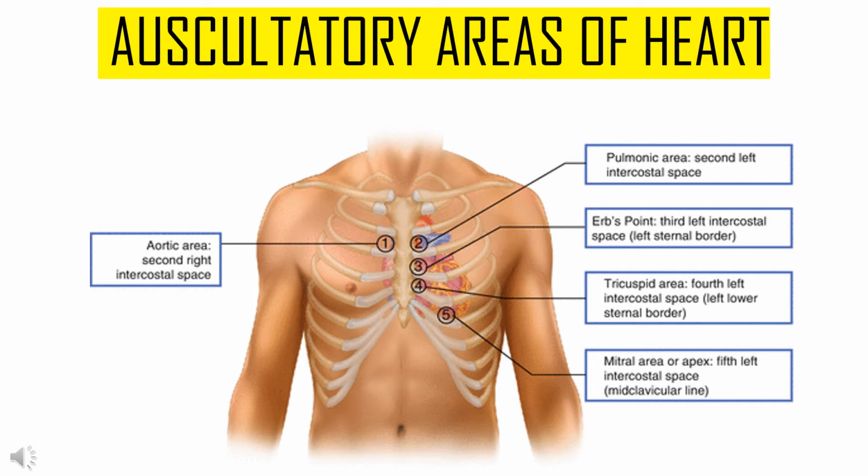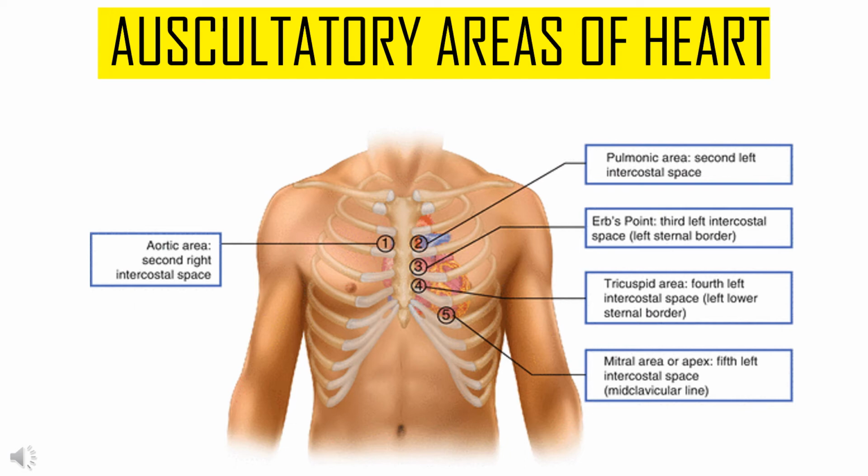Aortic point or aortic area is located on the right side of the sternum in the second intercostal space. Likewise, the pulmonic area is left to the sternum in the second intercostal space. The typical S2 sound can be heard at this point.